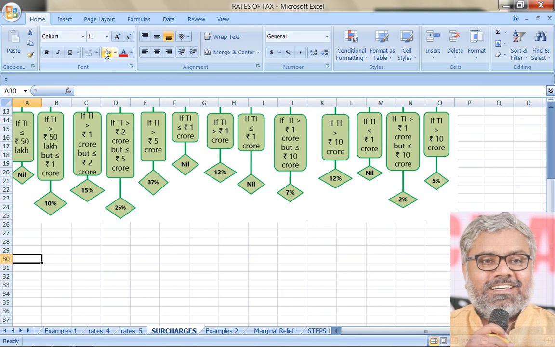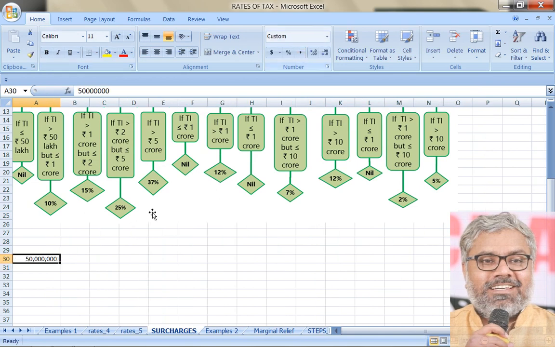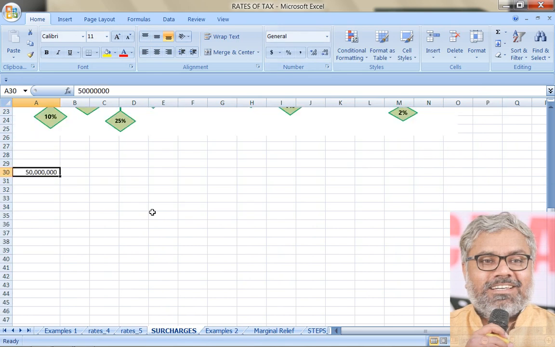And some other individual also almost got 50 lakhs income, but maybe on the last day or 31st March or sometime additional 10,000 has come to him. So that also is his income for that previous year. So what is the income of that assessee we are talking about? For one assessee it is 50 lakhs. Just for example we are taking here. So this is 50 lakhs for one assessee.